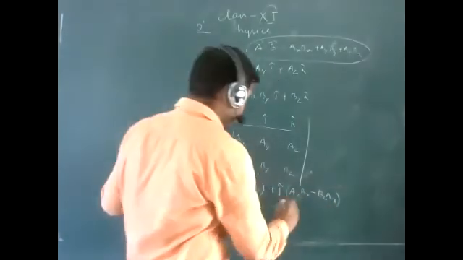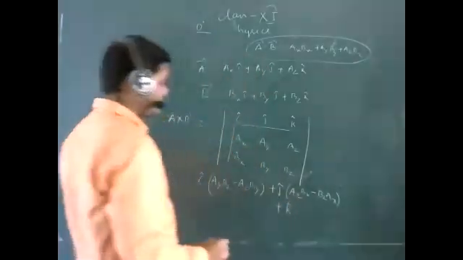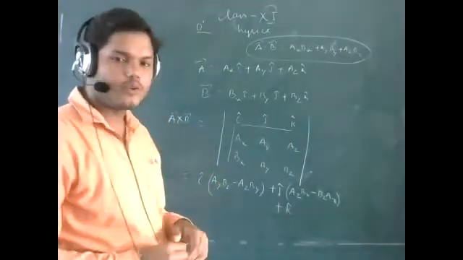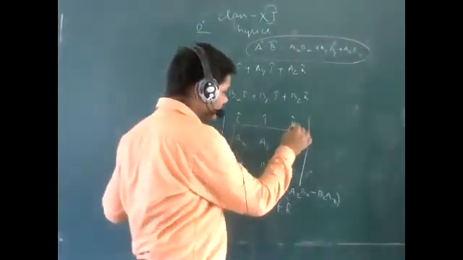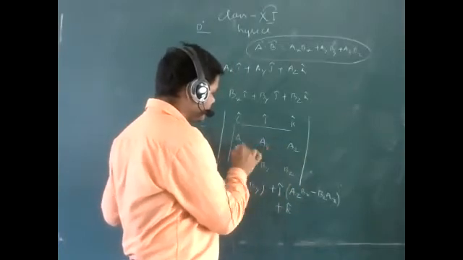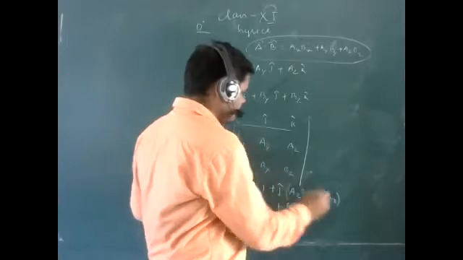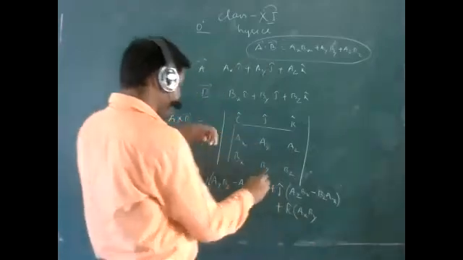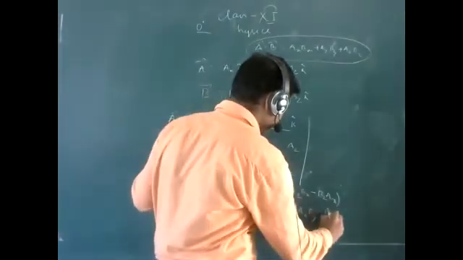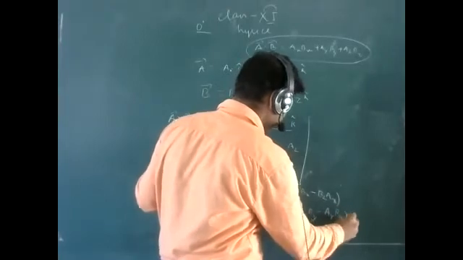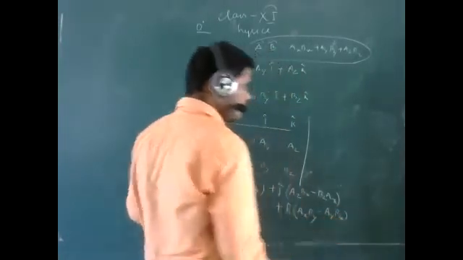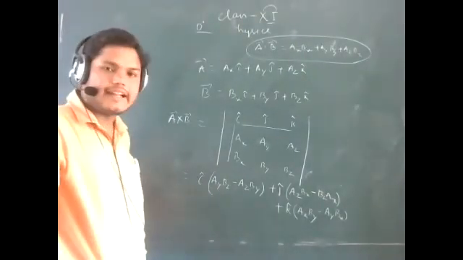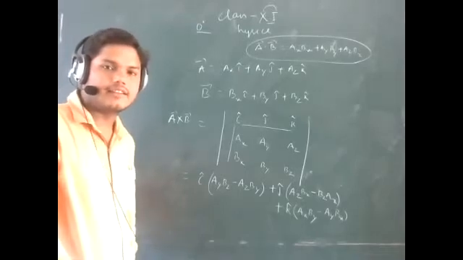So the last part is what? Plus k cap. If I am considering the k cap, what row and column do we have to forget? This row and this column. So the remaining part is only these two lines. That means k cap into ax by minus ay bx. Easy or not? That will be very easy. So in this procedure, you have to write the answer. If you have any doubt, you can ask.